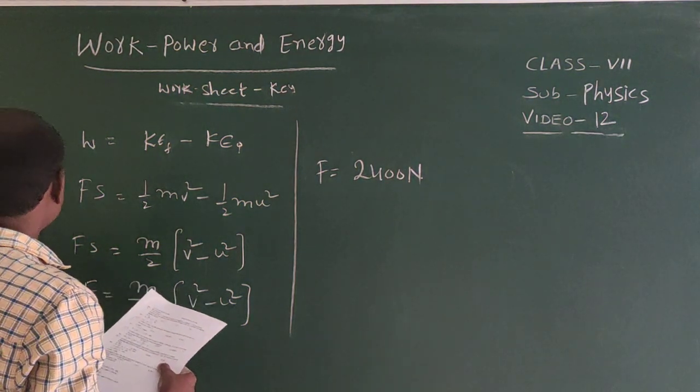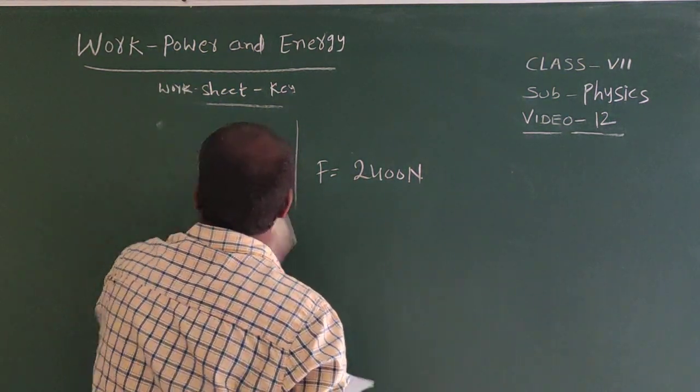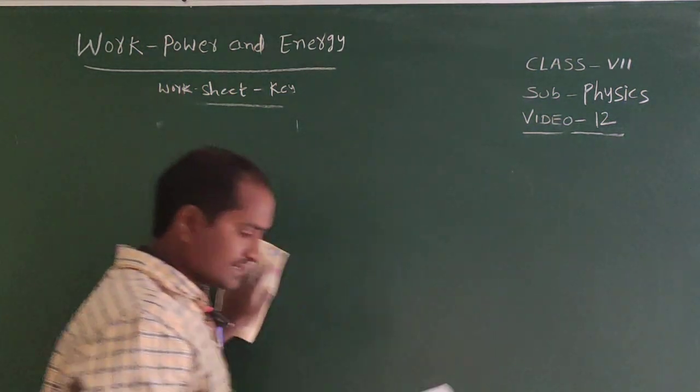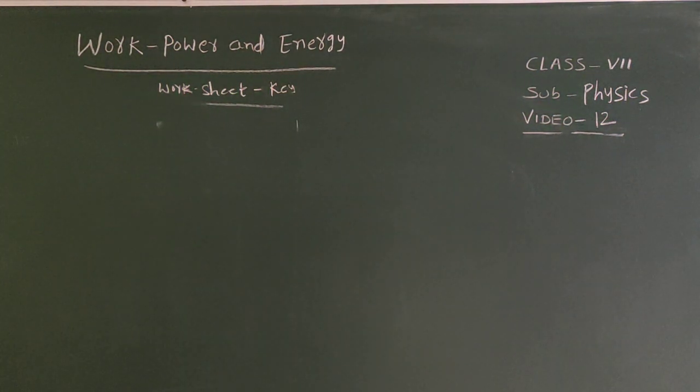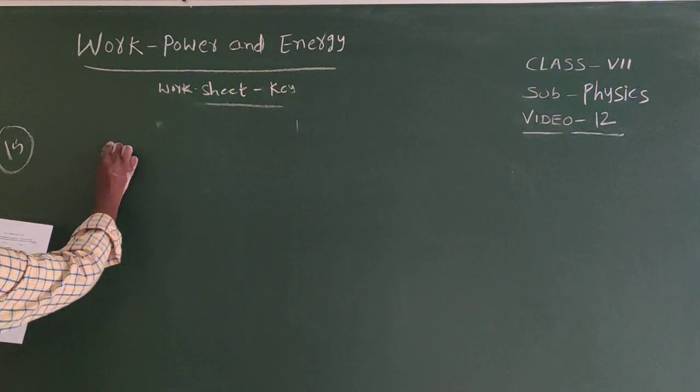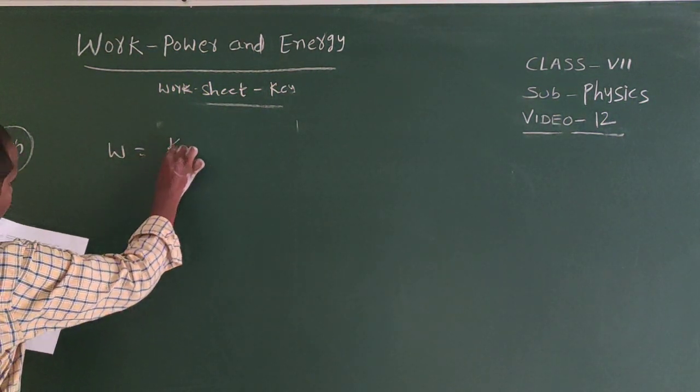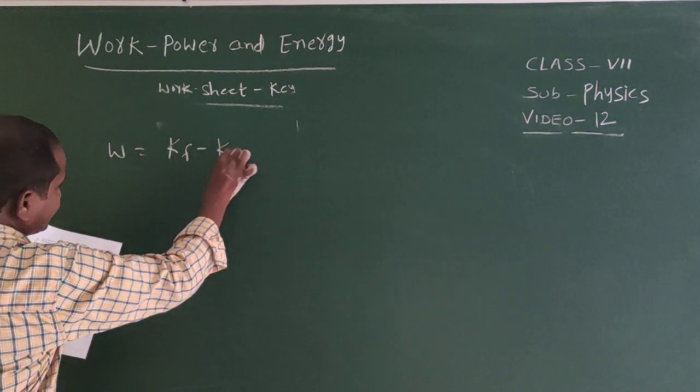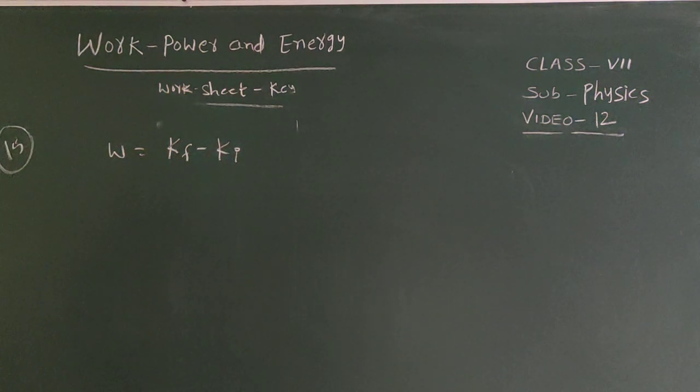15th one, last one. Okay, so work done equal to Kf minus Ki, means final kinetic energy minus initial kinetic energy.